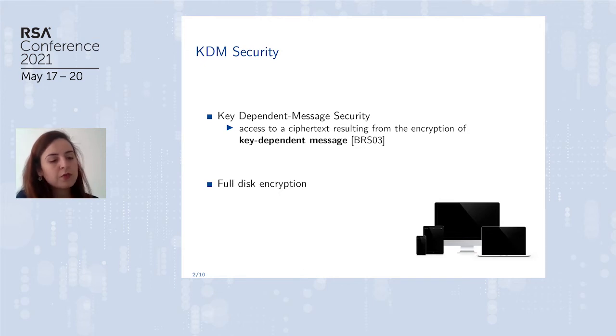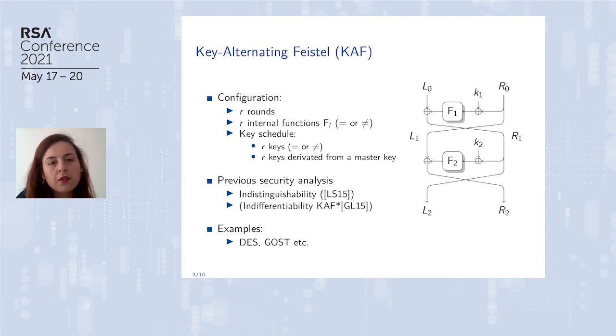So this model was first introduced by Bellare, Rogaway, and Tristan in 2003. And a use case is full disk encryption. When you're using a full disk encryption tool, what happens is that your data are encrypted at a low level, and the encryption key might end up on the disk. So you will encrypt this key by itself. And the construction we analyze is the KAF.